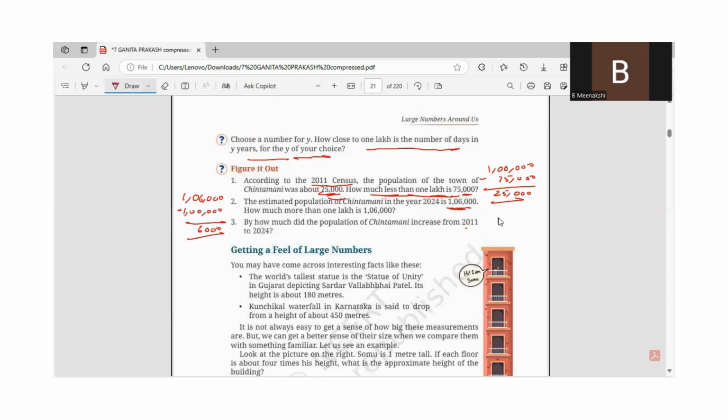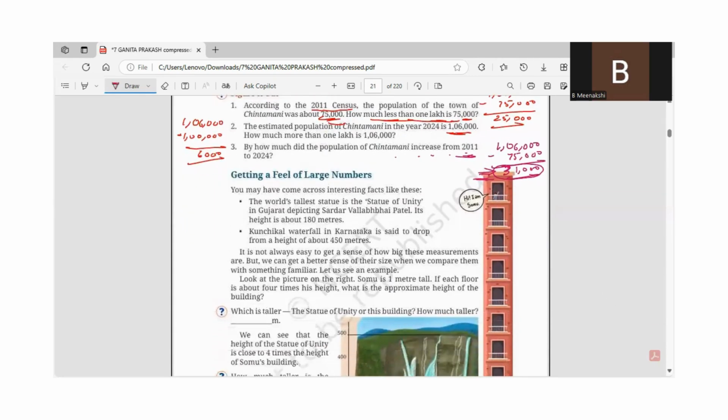1 lakh 6,000 minus 75,000, you get 31,000. So the population of Chintamani increased. The difference is that the population of Chintamani was 31,000 more than that in 2011. Okay. So by how much did the population of Chintamani increase from 2011 to 2024? The answer is 31,000. That is the concept of this.